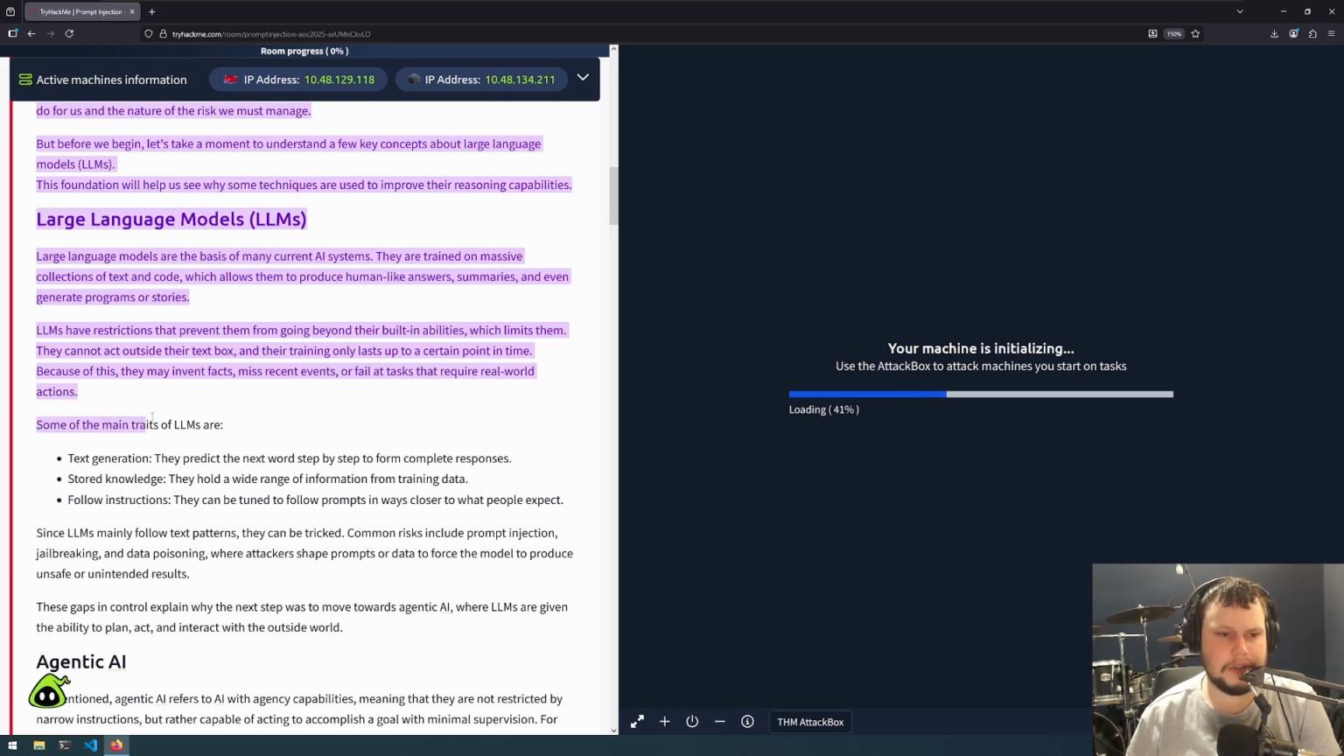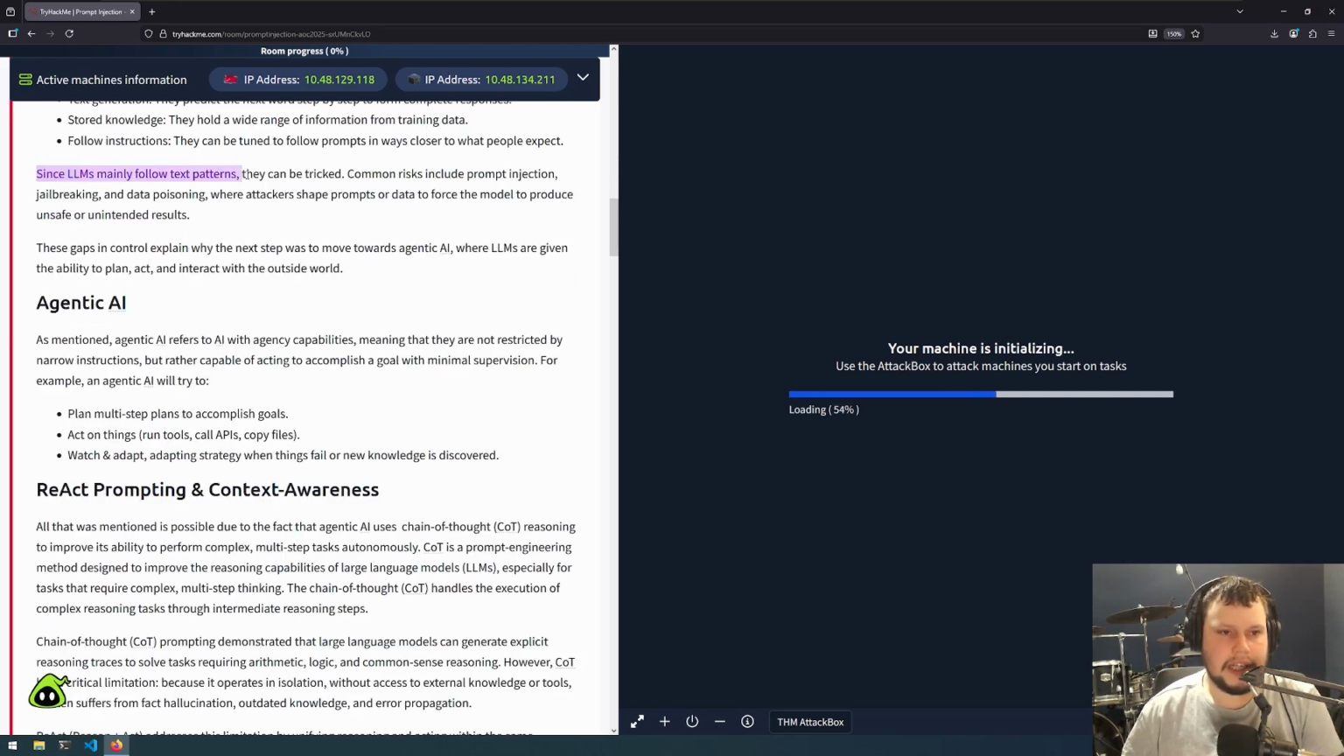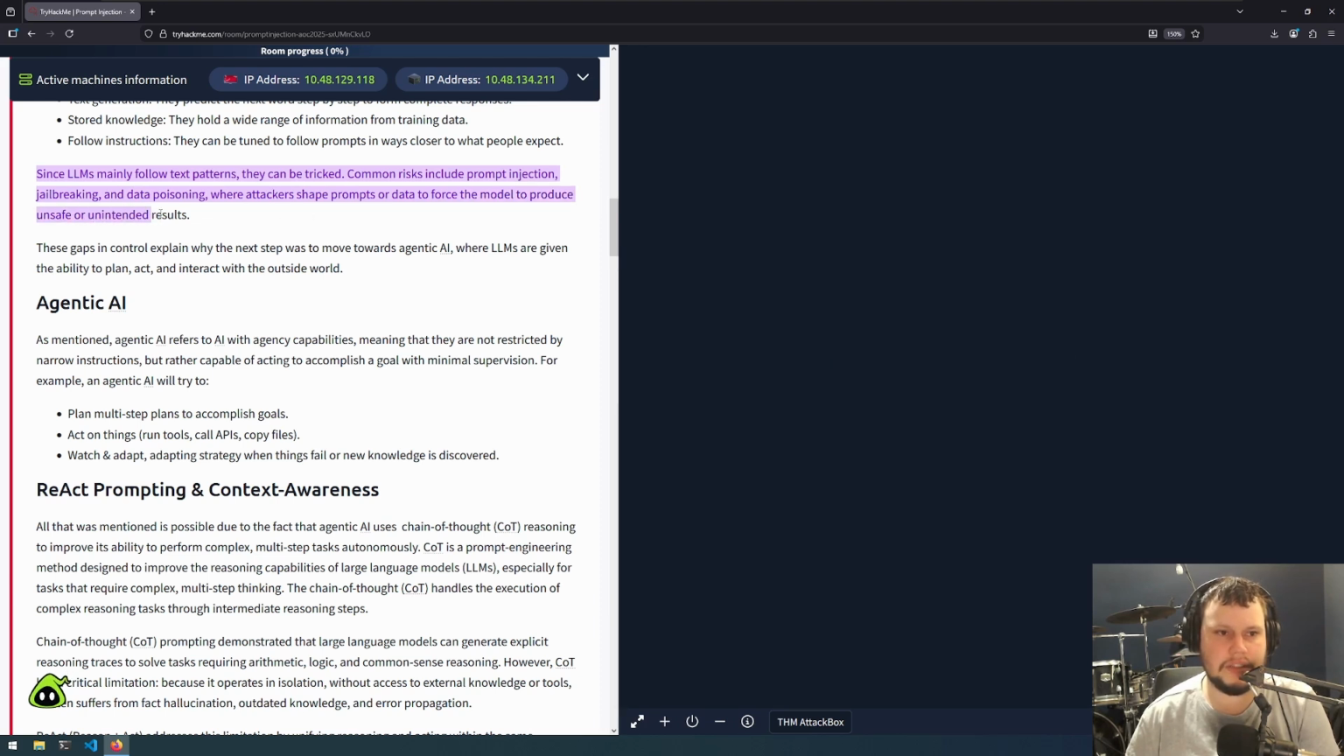Some of the main traits of LLMs are text generation: they predict the next word step by step to form complete responses. Stored knowledge: they hold a wide range of information from training data. Follow instructions: they can be tuned to follow prompts in ways closer to what people expect. Since LLMs mainly follow text patterns, they can be tricked. Common risks include prompt injection, jailbreaking, and data poisoning, where attackers shape prompts or data to force the model to produce unsafe or unintended results.